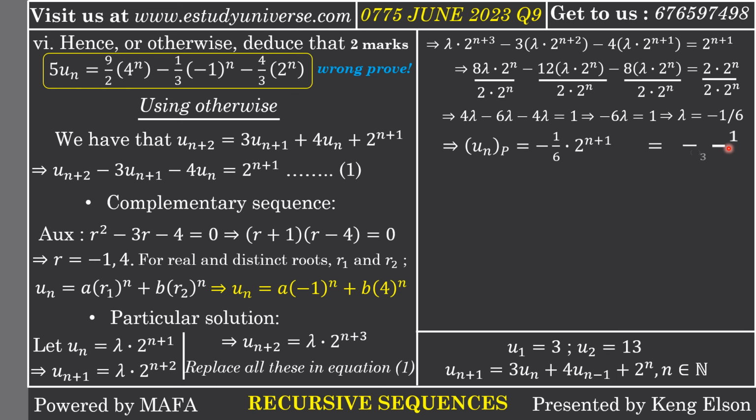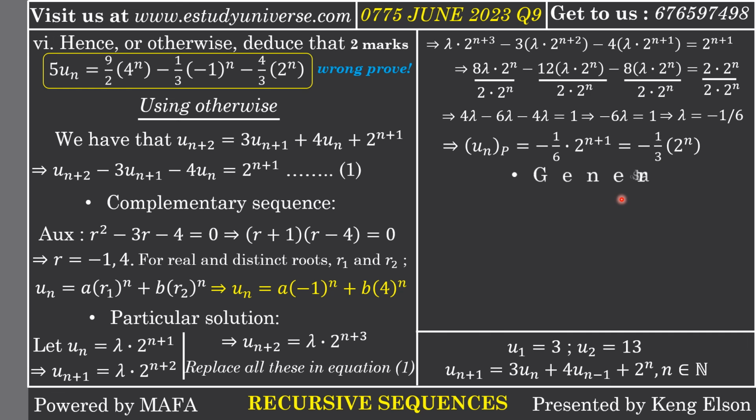So it means the particular solution is -1/6 times 2^(n+1), which will give us -1/3 times 2^n. If we simplify, because 2^(n+1) is basically 2 times 2^n, and the 2 on 6 is 1 divided by 3. So we have gotten the particular solution.